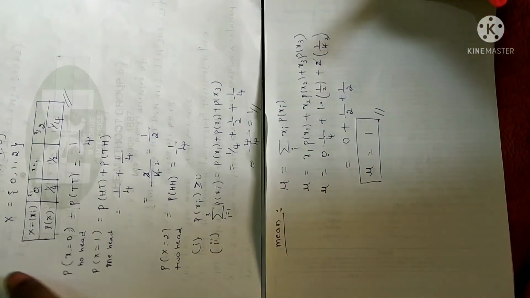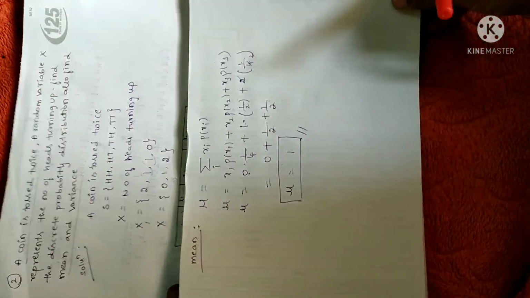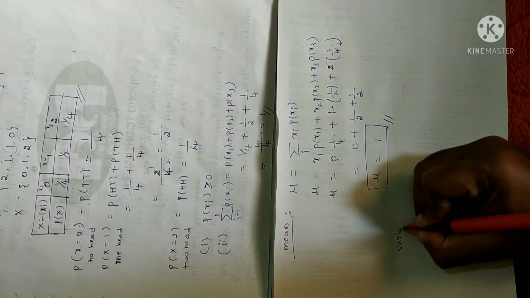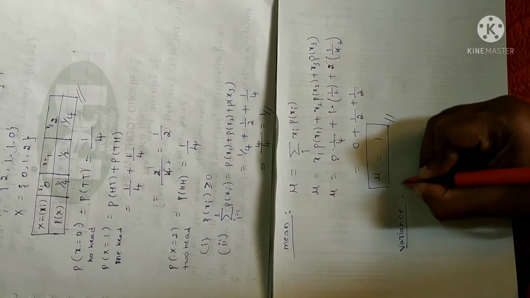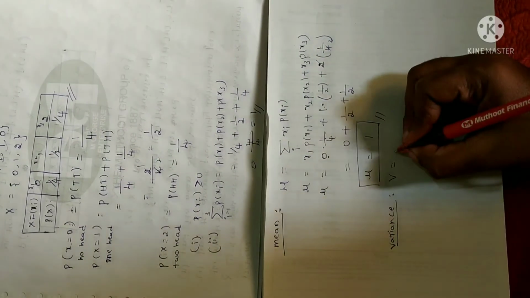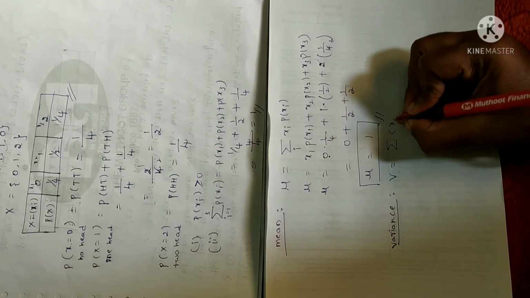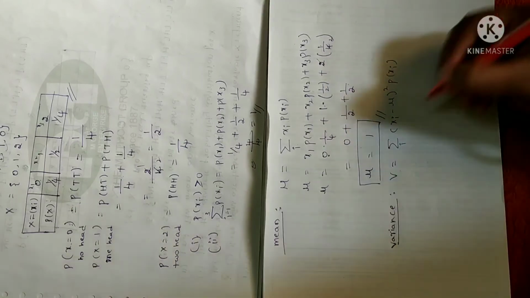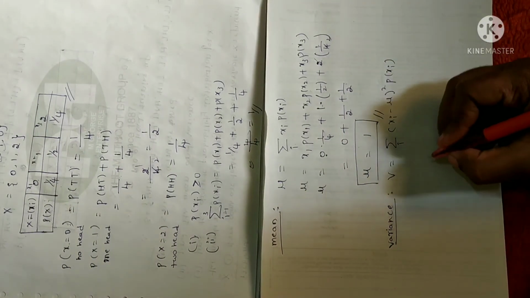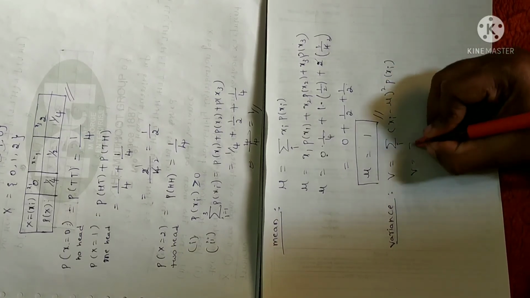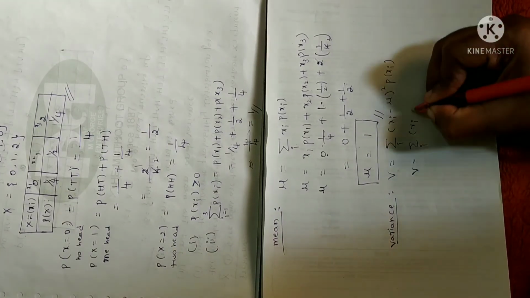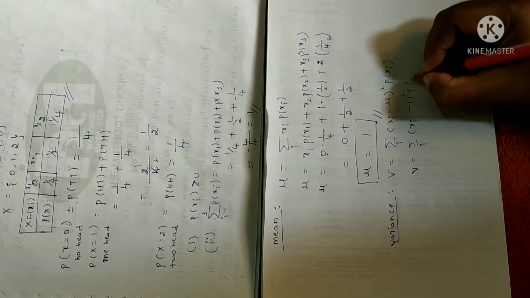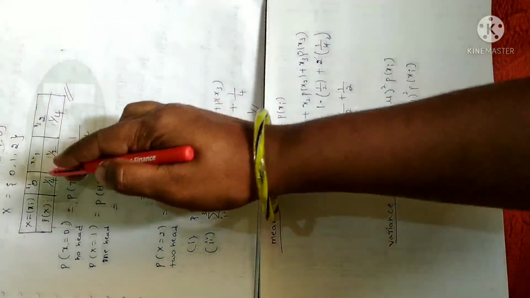Next, in the problem the mean we have already done. We have to calculate the variance. So let me calculate the variance. Write down the formula for variance. Variance V is equal to, what is the formula to calculate the variance? It is summation of xi minus mu squared into probability of xi. Fine. Now let me substitute here. Variance V is equal to summation over i of xi minus mu, I'm sorry, mu is none other than the mean. Here it is 1, squared, into probability of xi. So i should be ranging from 1 to 3 as we have 3 events.